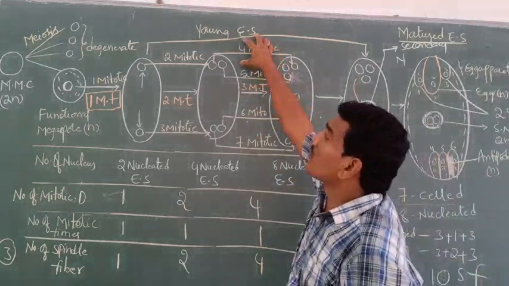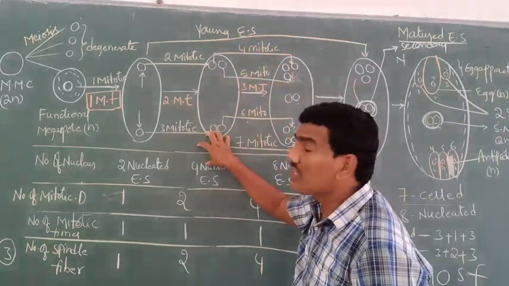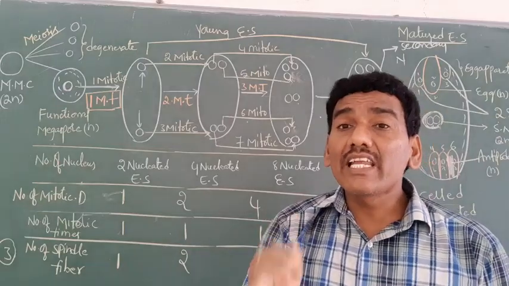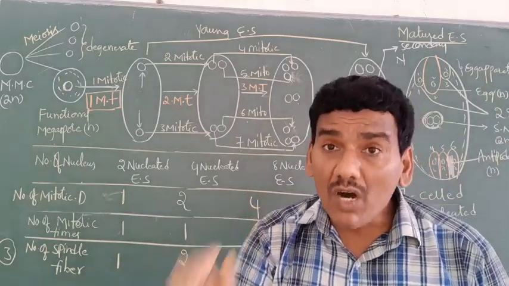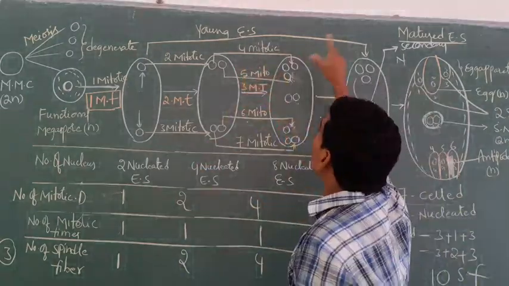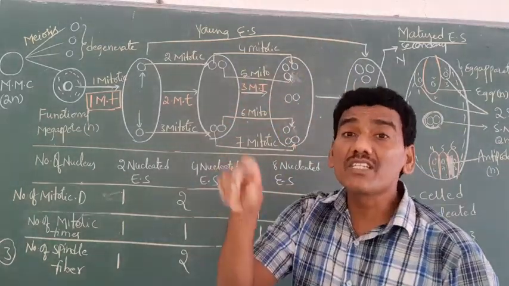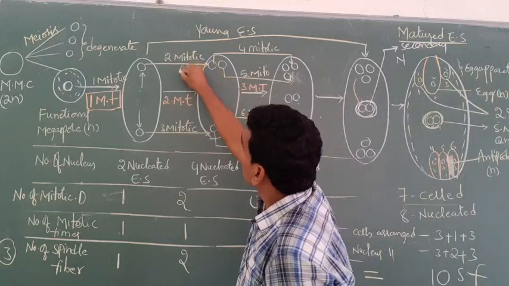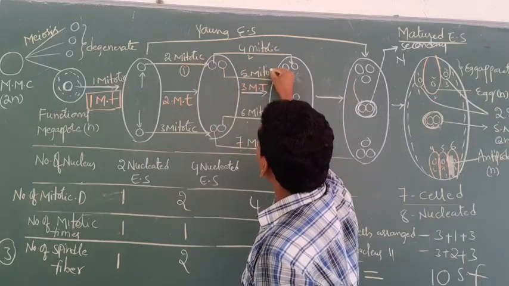Next one. Here this is the micropylar end. This is the chalazal end. How many mitotic divisions are involved towards the micropylar end for the formation of the embryo sac? See here, this is 1, this is 2, this is 3.